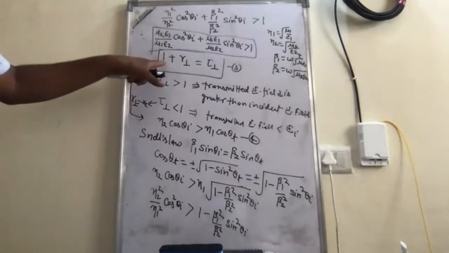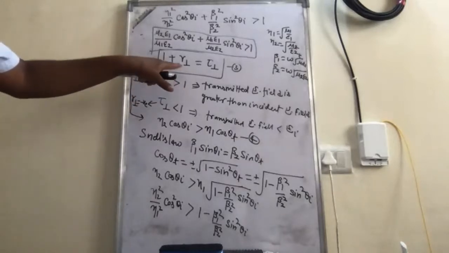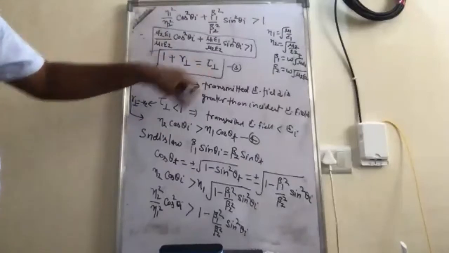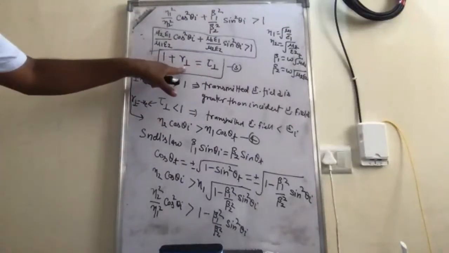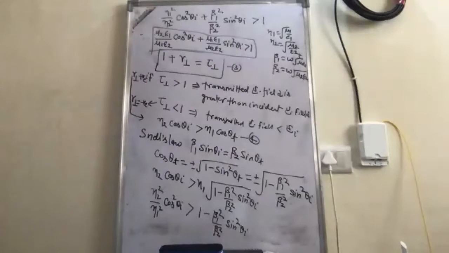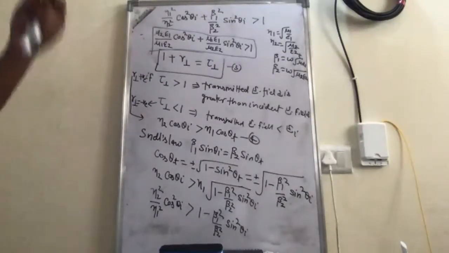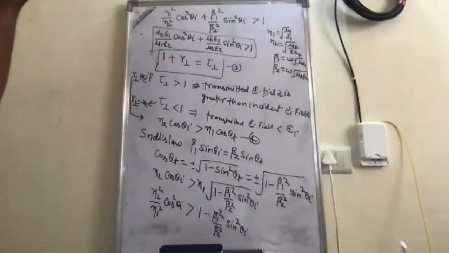So basically you see, let me clarify: this is not the reflectance and this is not the transmittance. This is the reflection coefficient and the transmission coefficient. So what is the relation between the transmittance and the reflectance, and the reflection coefficient? Do you know?